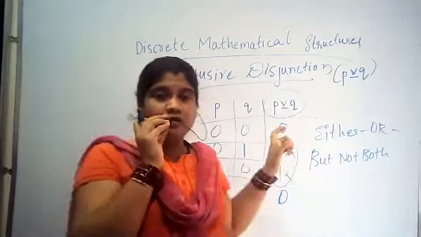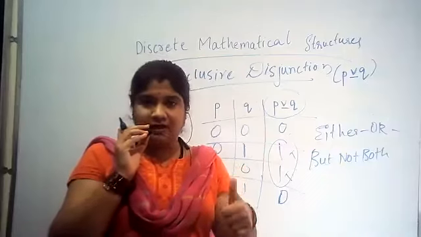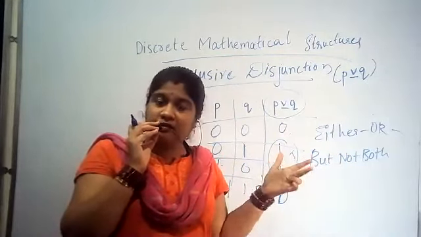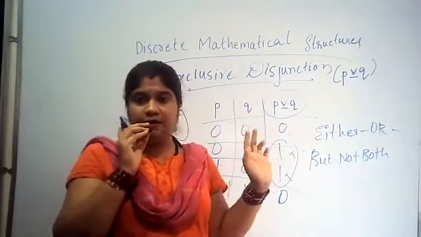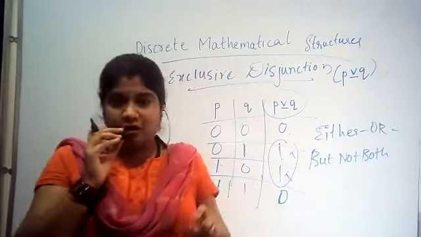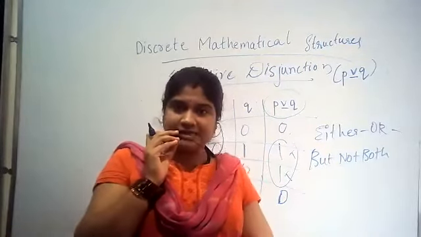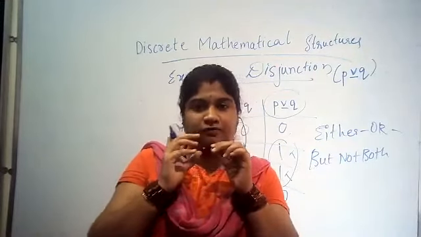So in conjunction we used 'and', in disjunction we used 'or'. Exclusive disjunction means what? Either or, but not both. Either or, but not both. So this is one of the fourth logical connectives. This example I'll be explaining next class. Okay, so for today it's enough. Thank you.